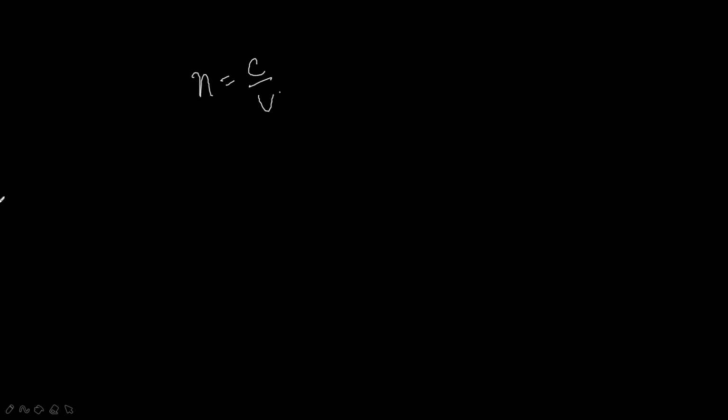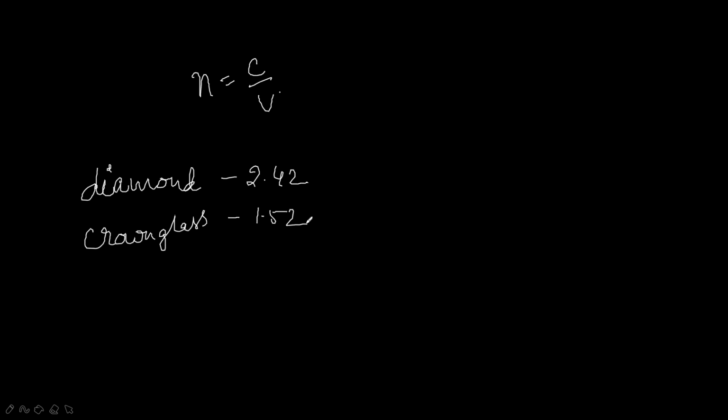The refractive index of diamond is 2.42. The refractive index of crown glass is 1.52. And water, 1.33. These are a few refractive indexes. So how will we write the speed of light in these materials? Speed of light in water, speed of light in crown glass, speed of light in diamond.